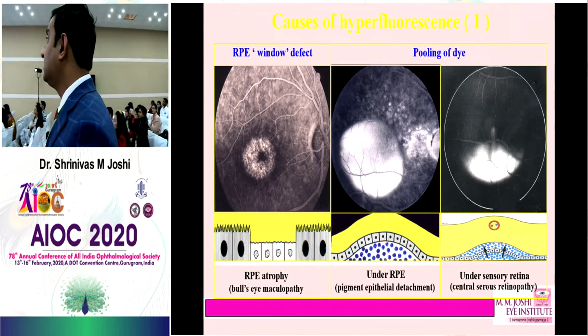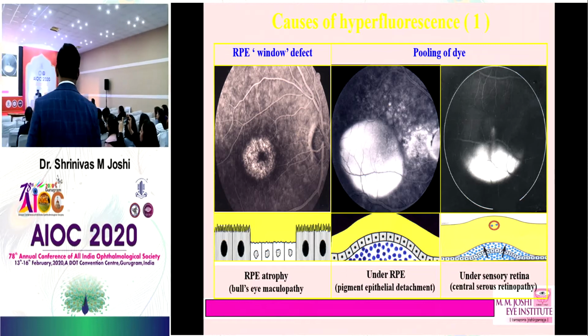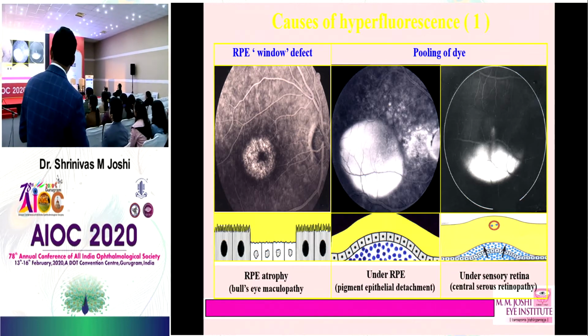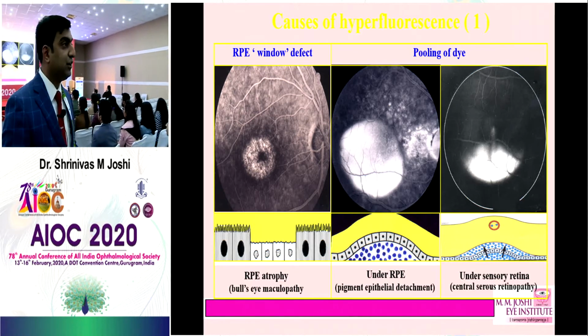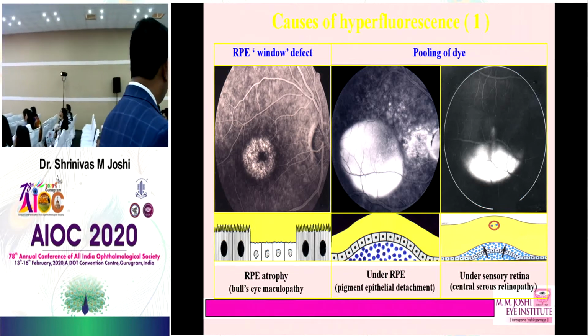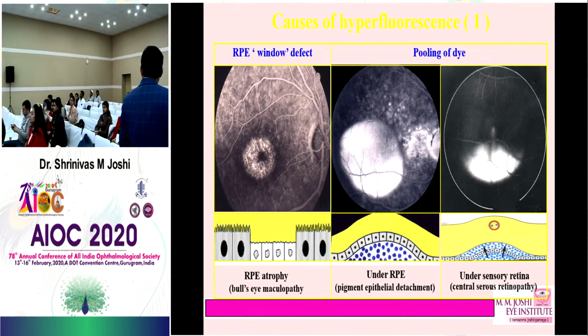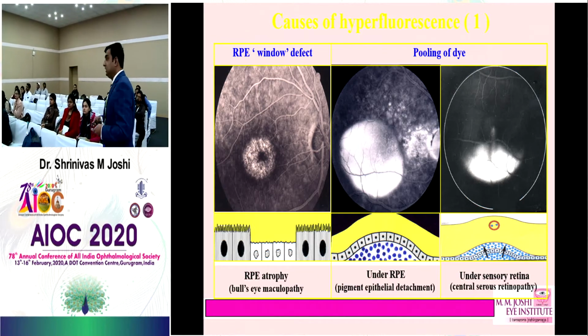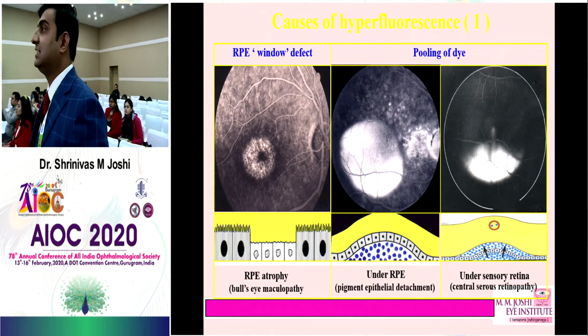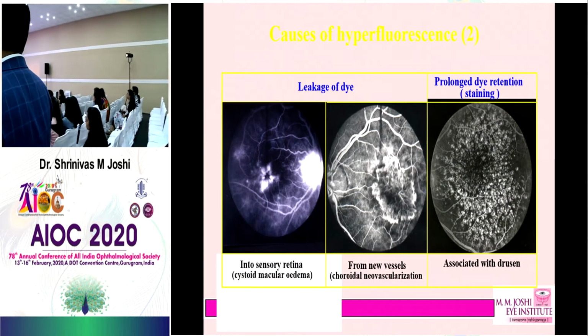The other one is the pooling of the dye. When do you see the pooling of the dye? Either when the dye accumulates under the RPE, which we call a pigment epithelial detachment, or when it accumulates above the RPE, that means in the neurosensory retina. That happens in the case of CSCR. Very good. So what are the other causes of hyperfluorescence?